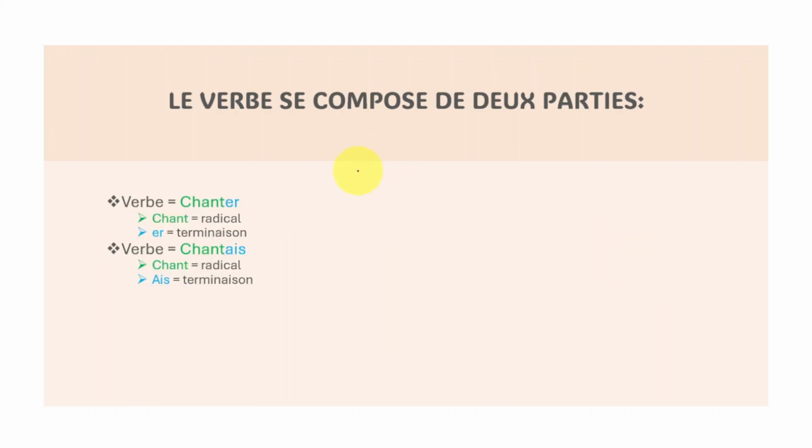We come here. Now, when you look at chanter, this part is different from this one. This one, we call radical. ER, we call this terminaison. So this verb is a verb of the first group, I mean, le verbe du premier groupe.